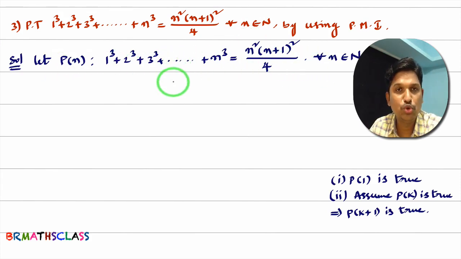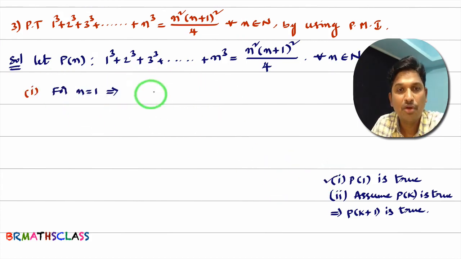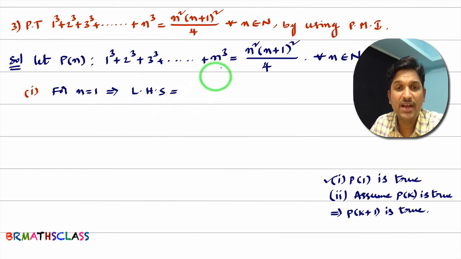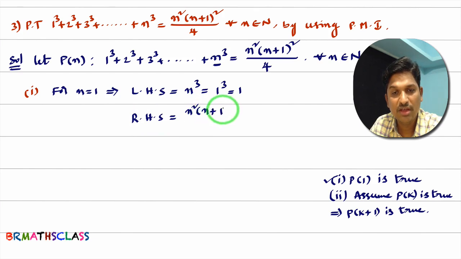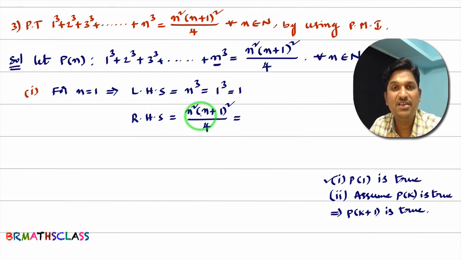Now we need to prove two things. First one, P of 1 is true. You see how we prove P of 1 is true. For n equal to 1, first we will take LHS. How to calculate LHS? In this LHS part, you observe this nth term. You take that one, and in place of n, you write 1. 1 cube. What is 1 cube? 1 cube is 1. Now you take RHS. What is RHS? RHS is n square into n plus 1 whole square divided by 4. In this, wherever n is there, there you put n equal to 1. What you will get? 1 square.